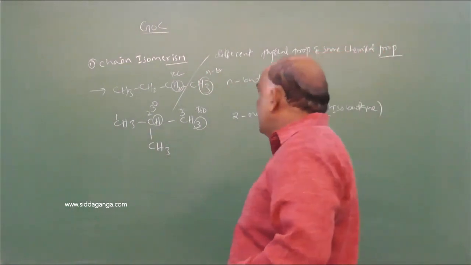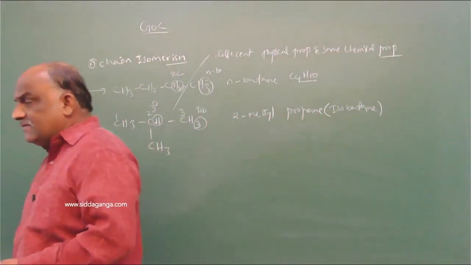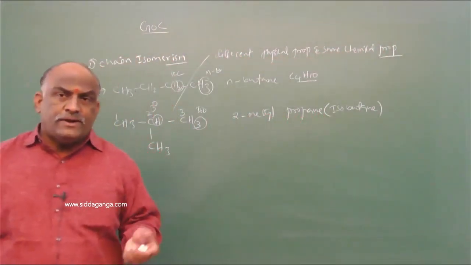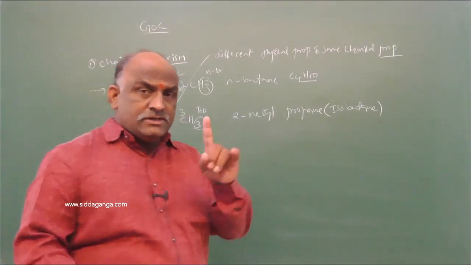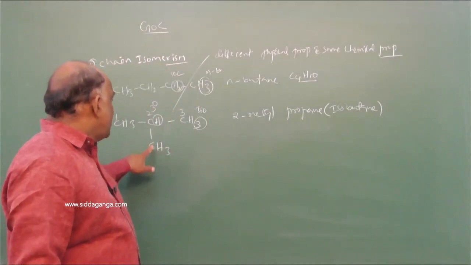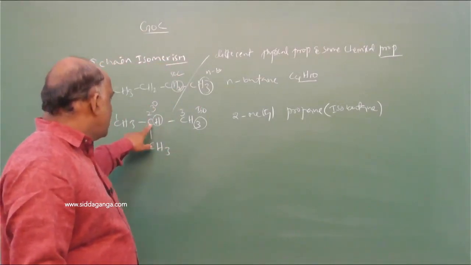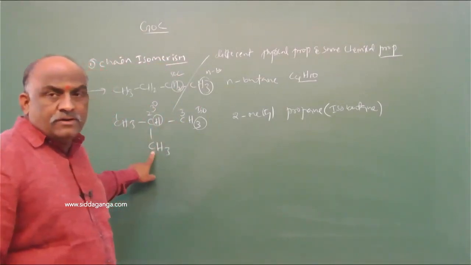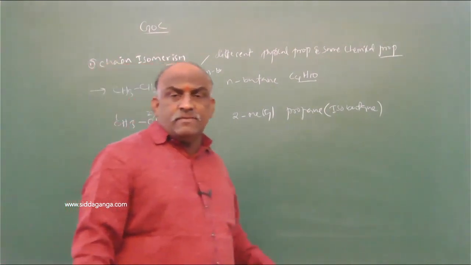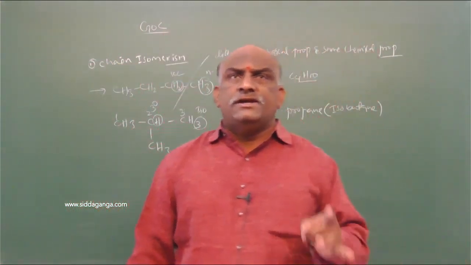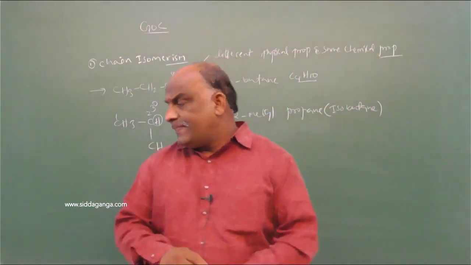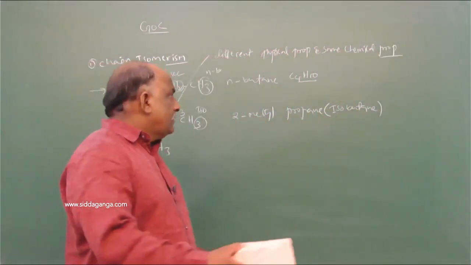So butane is available in two forms: one is normal butane, the second is isobutane. Isobutane is also called 2-methyl propane. And this carbon is called primary carbon, and this carbon is called tertiary carbon. The hydrogens present on the primary, secondary, and tertiary carbons are said to be primary hydrogens, secondary hydrogens, and tertiary hydrogens. Clear? I think there is no doubt regarding chain isomerism.